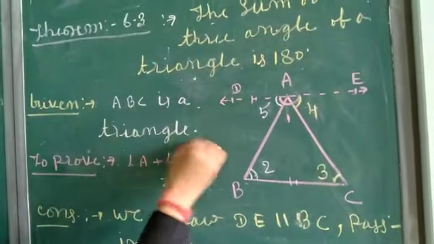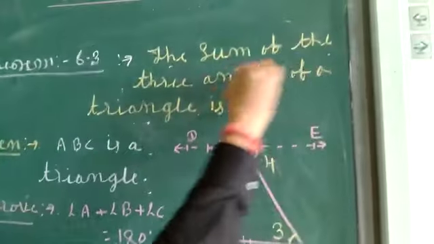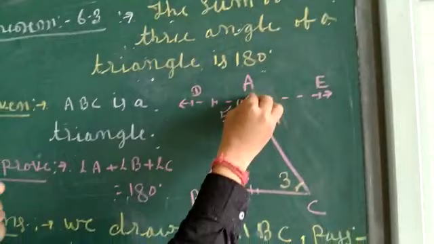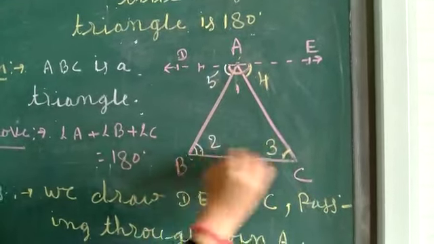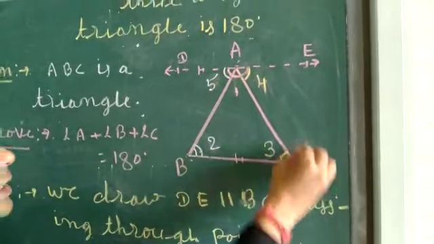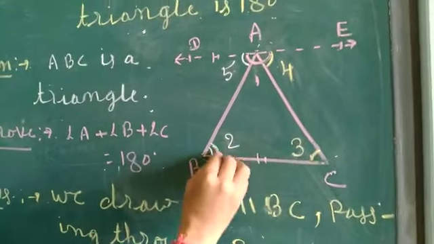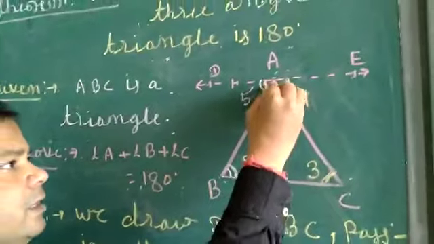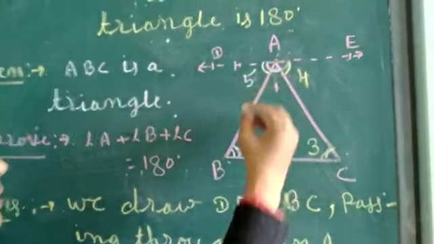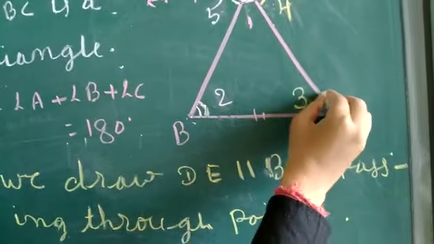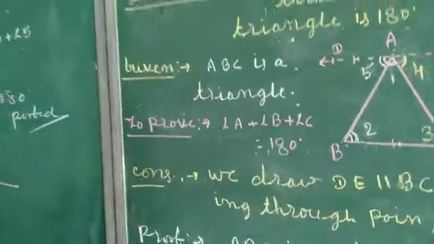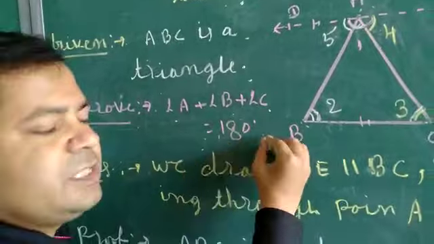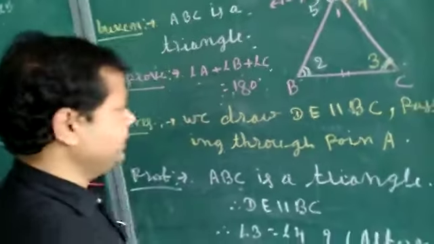That ABC is a triangle. Here it is clearly written that the sum of all angles of a triangle is 180 degrees. It means there is a triangle ABC, having angles B, C and A respectively. Let us consider that angle A is 1, angle B is 2 and angle C is 3. Now we have to prove that angle A plus angle B plus angle C is equal to 180 degrees.